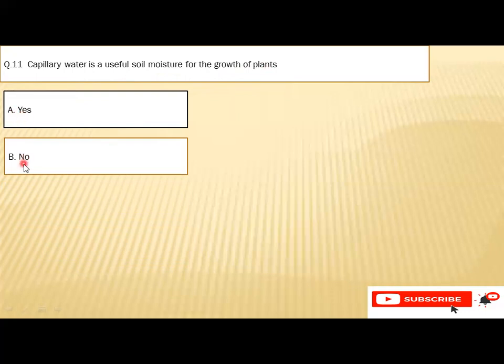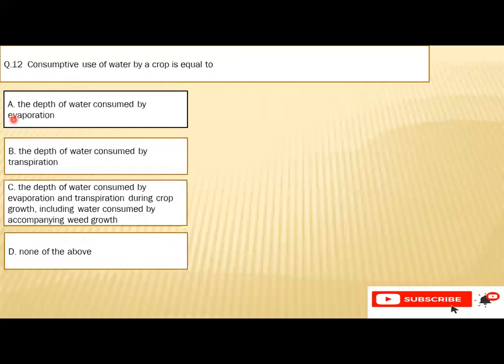Question number 11 is capillary water is useful soil moisture for the growth of the plant. Option A is yes, option B is no. So A is the right option. Capillary water is useful for the soil moisture for the growth of the plant.